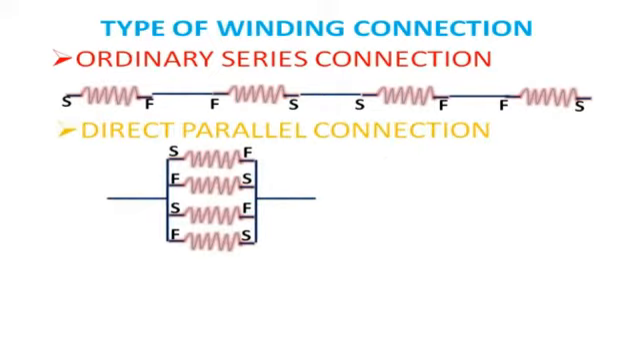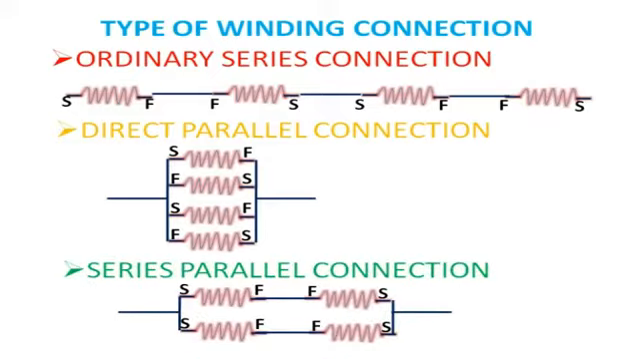The second type of connection is direct parallel connection. Here all four sides of all coil groups will be connected and the other four sides will be connected. So the starting-finish of one side and the finish-starting of the other side are connected to get a parallel connection. This type of combination is used for high capacity, high current taking motors.